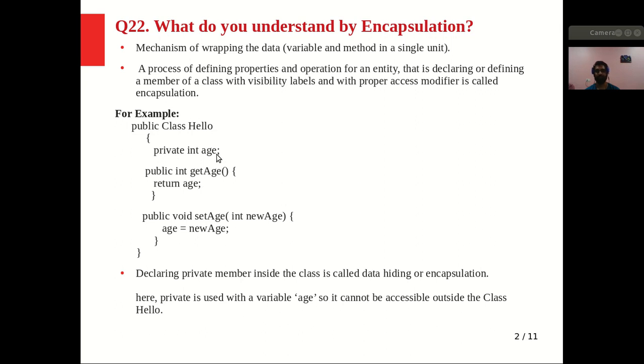I have made this age member private, and to access this, I have used a getter method, and also to set the variable or change the value of this age variable, we are using a setter method. This whole concept is known as encapsulation, right?